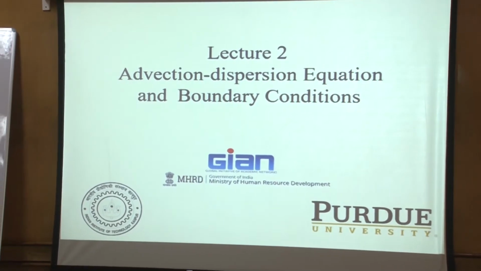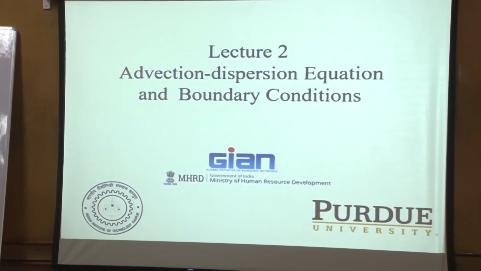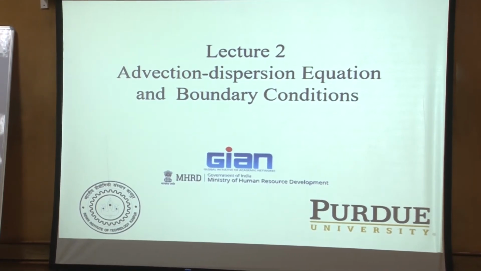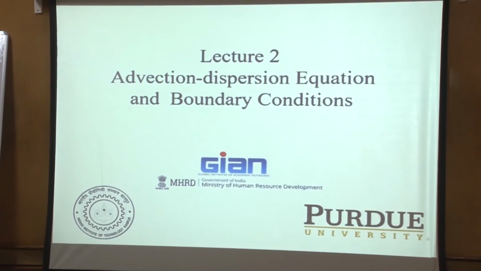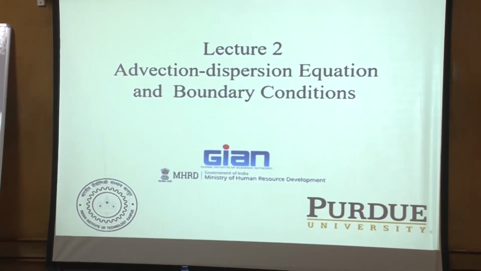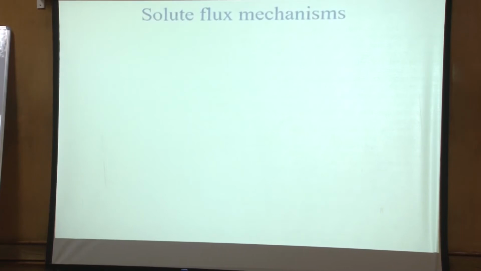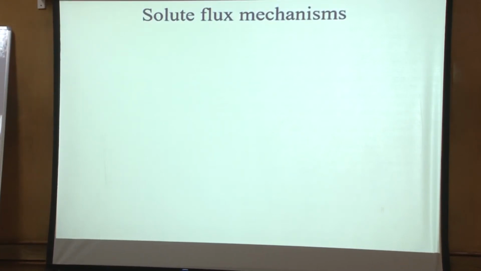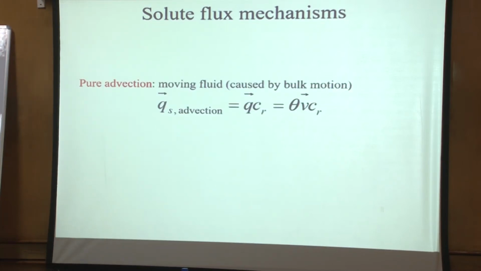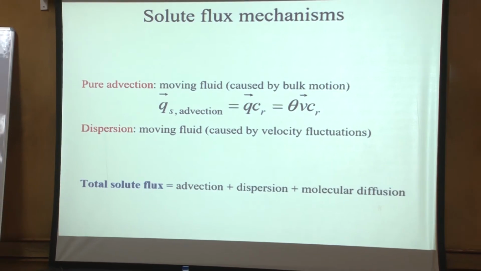And then of course with every governing equation there are some boundary conditions which are needed. Depending on what kind of equation you have, how many boundary conditions and initial conditions you need will depend on that. So let's start with this. I am borrowing from his lecture. The mechanisms are already told by him, so I am just copying those things here.